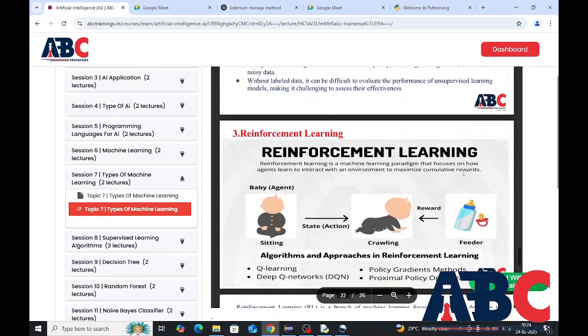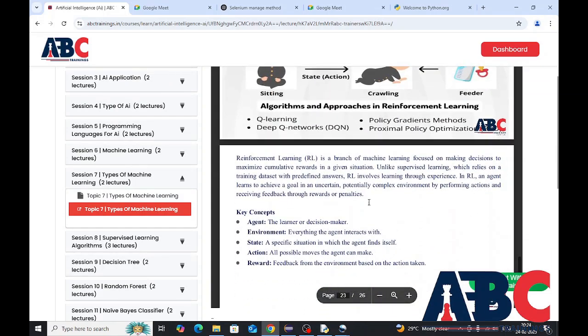The next type of machine learning is reinforcement learning. RL is a branch of machine learning focused on making decisions to maximize cumulative rewards in a given situation. Unlike supervised learning, which relies on a training dataset with predefined answers, RL involves learning through experience. In RL, an agent learns to achieve a goal in an uncertain, potentially complex environment by performing actions and receiving feedback through rewards or penalties.